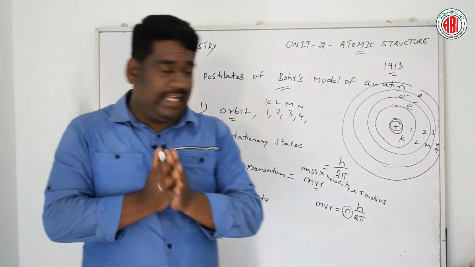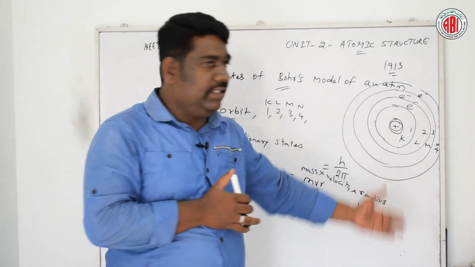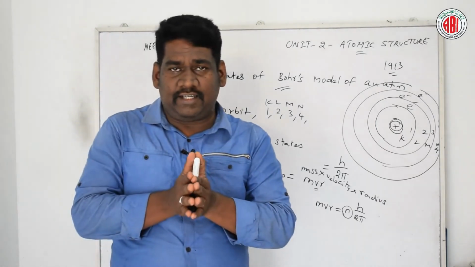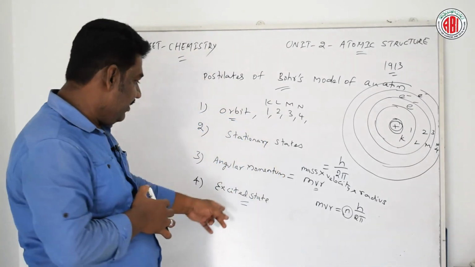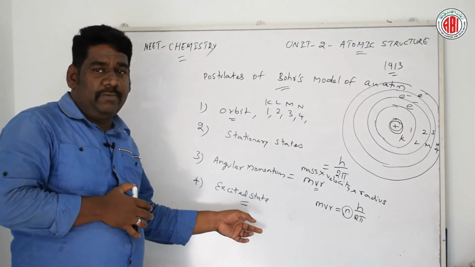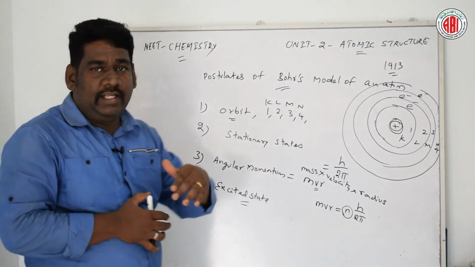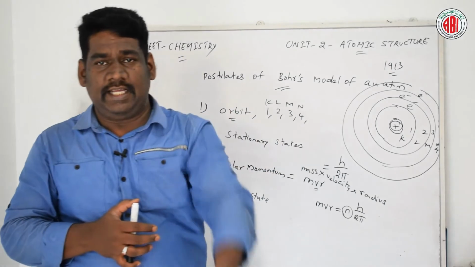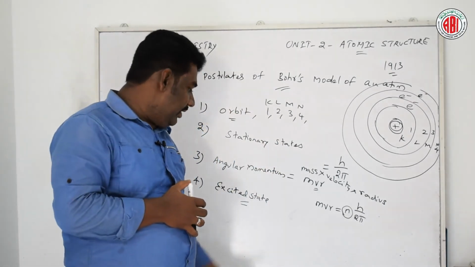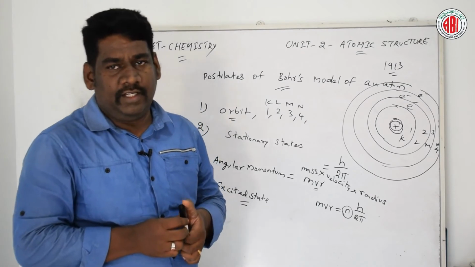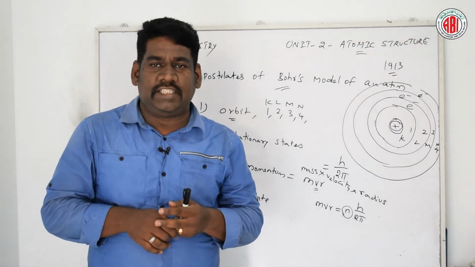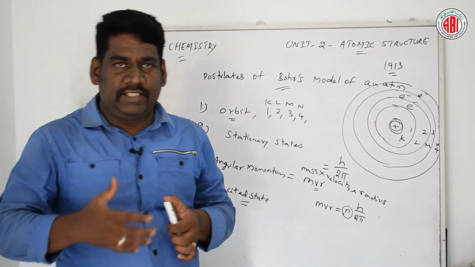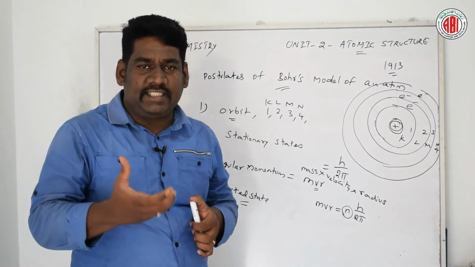Whenever an electron jumps from one stationary orbit to another, the higher energy state of the electron is called the excited state. This explains how energy is emitted or absorbed when the electron jumps to the higher energy state. For example, when the electron absorbs energy equal to E2 minus E1, it jumps to the higher energy level, and it radiates the same amount of energy when it returns.